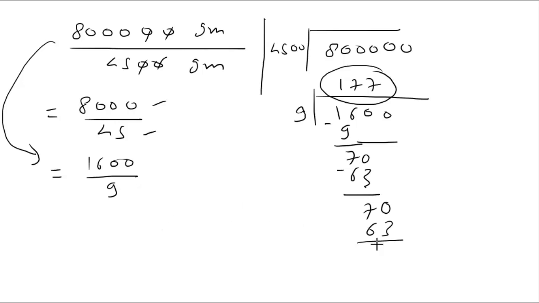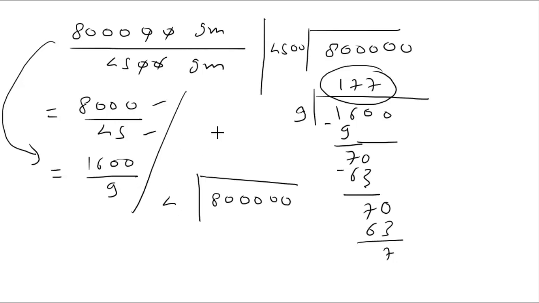Here the remainder will be again 7. So in place of dividing 8 lakh by 4500, we get the same answer, 177, and some remainder will be there.